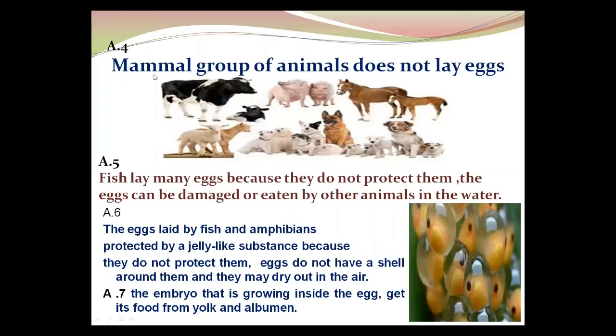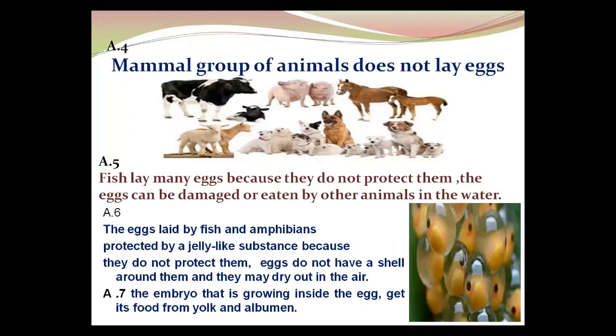Mammals, we have discussed the mammals because we have discussed the five classes in the previous unit. Yes, we have discussed the five classes, which were fish, amphibian, reptile, birds, and mammal. And the mammal group of animals does not lay eggs. Which group does not lay eggs?